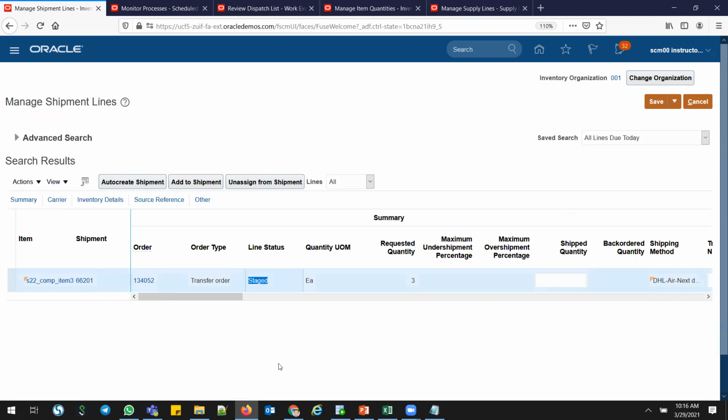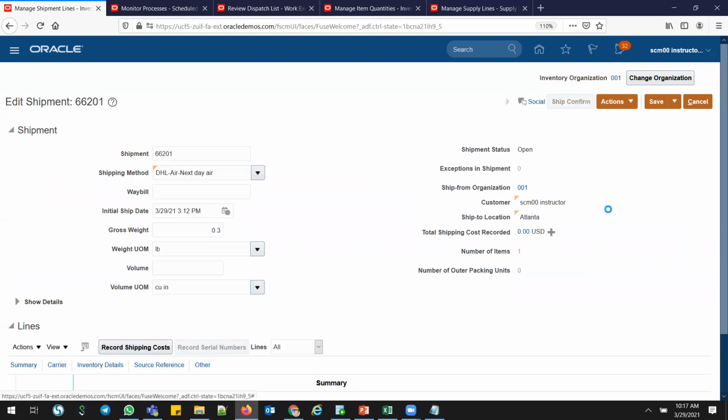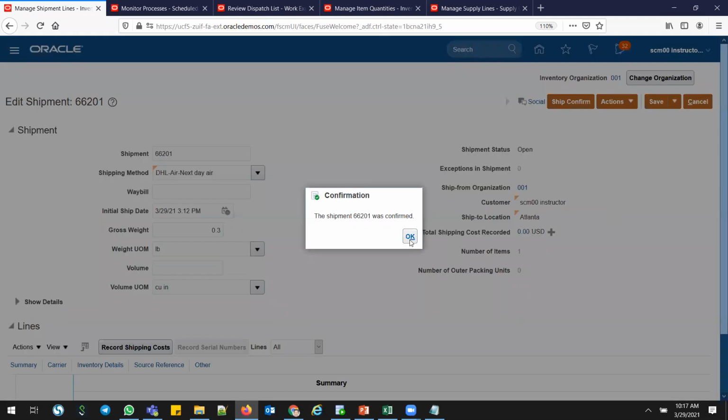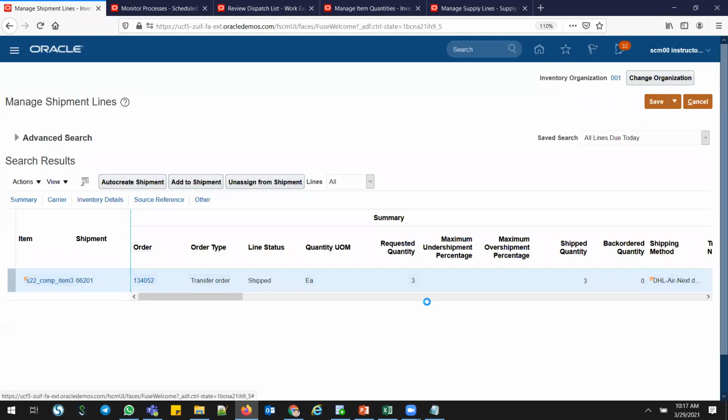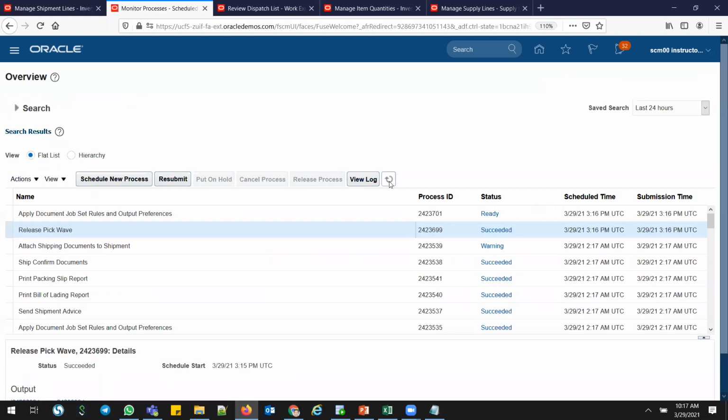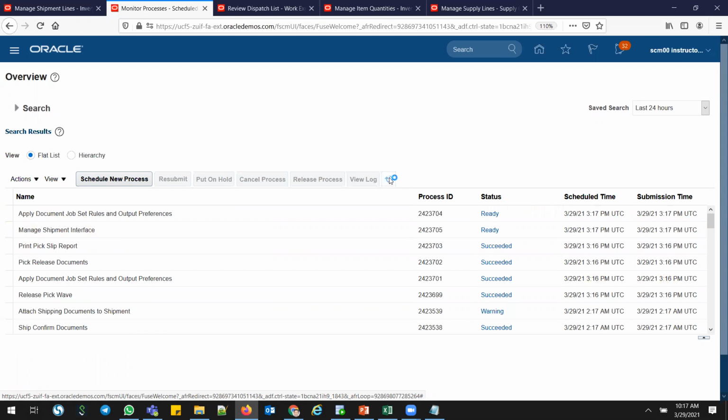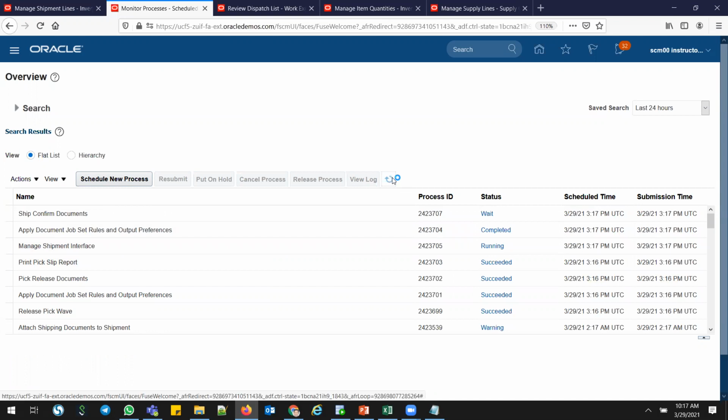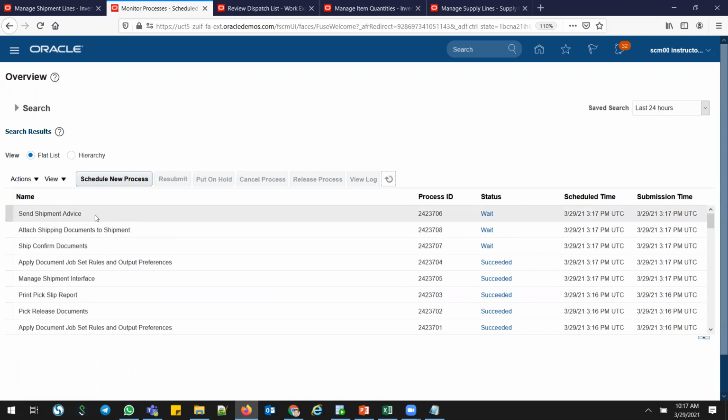Staged. Now I go and ship confirm this. Click this shipment number and ship confirm. Was confirmed. So I'll go and monitor this process. Ship confirm. Manage shipment interface. Sure, complete. Send shipment advice should be completed now. This is the interface trip stop, which is moving the material from 001 to 002.